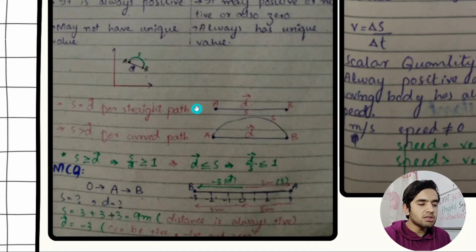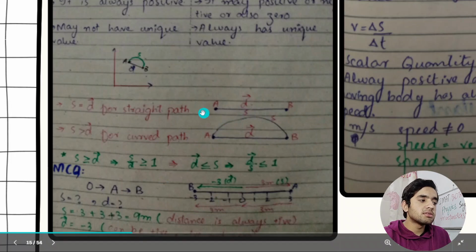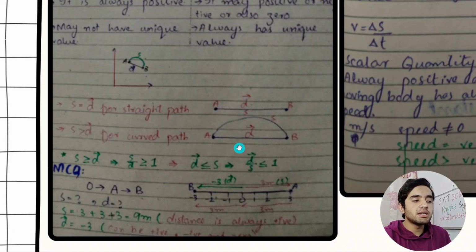In a straight line, we have the same distance and displacement. But in a curved path like this one, distance will always be greater than displacement, because displacement is the shortest distance between 2 points.